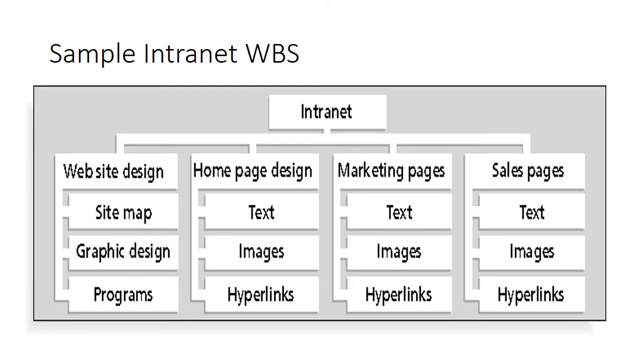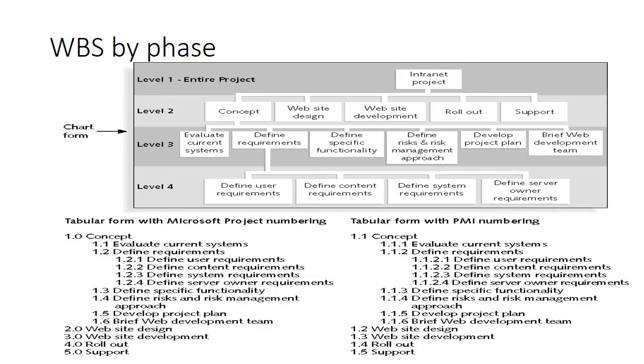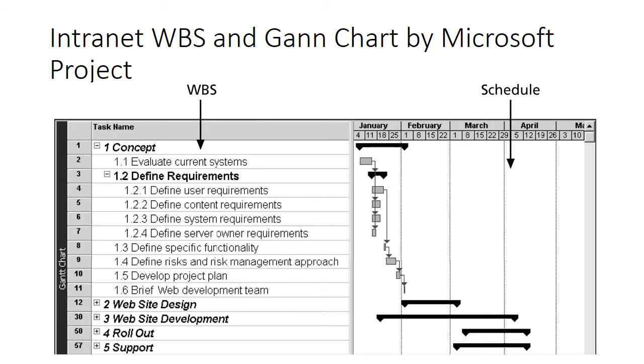Intranet is the main product, but in the intranet we have website design, homepage design, marketing pages, sales pages. So this is the WBS in 2 ways. Top you have the graphical way and bottom you have tabular or text based. In your assignment, you can decide any of the ways. You don't need to do both. Select any of the ways for your assignment question.